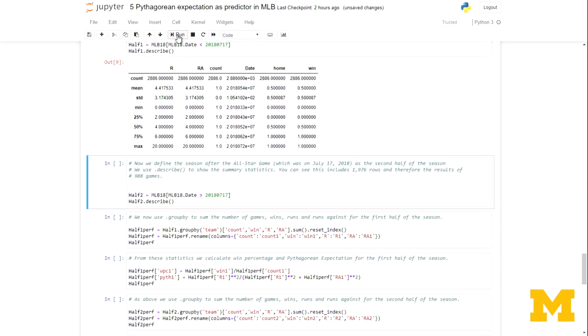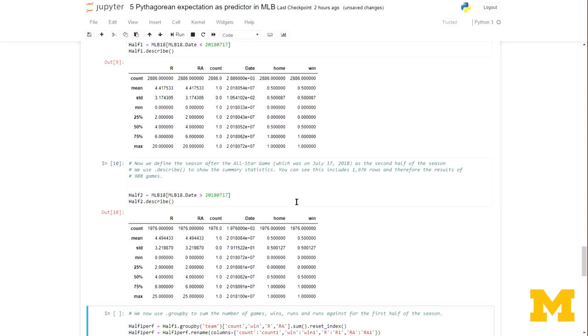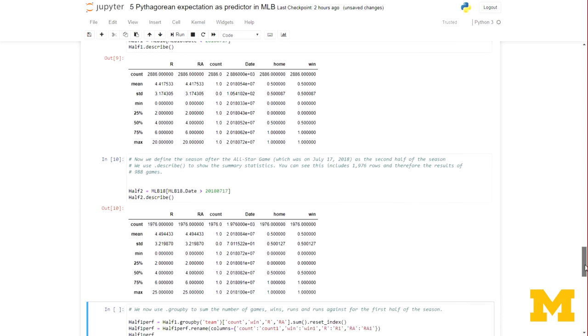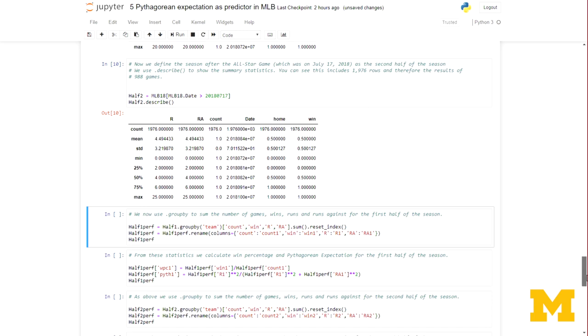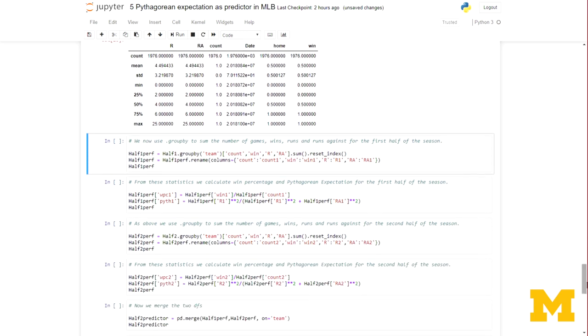So I'm going to create a subset out of the data called half two and describe that. So we've now got two halves of the data, half one, the results for the teams in the first half of the season, and half two, the results for the teams in the second half of the season. So now I need to create the performance variables for each team in each half of the season.